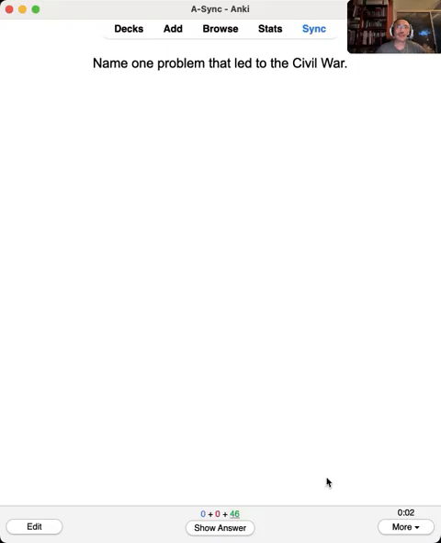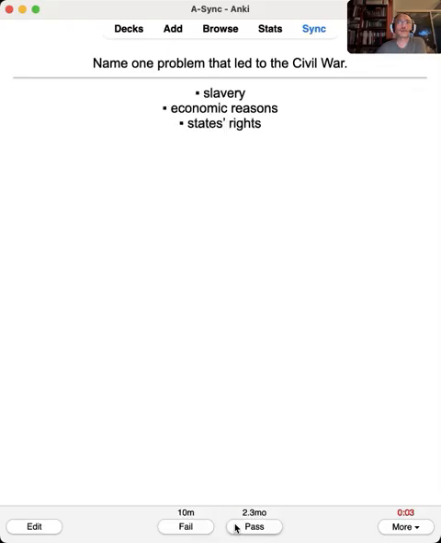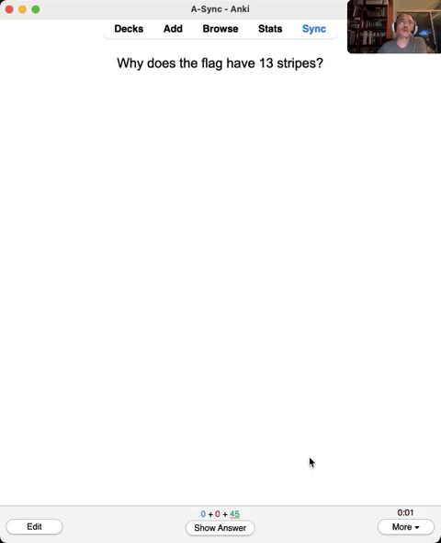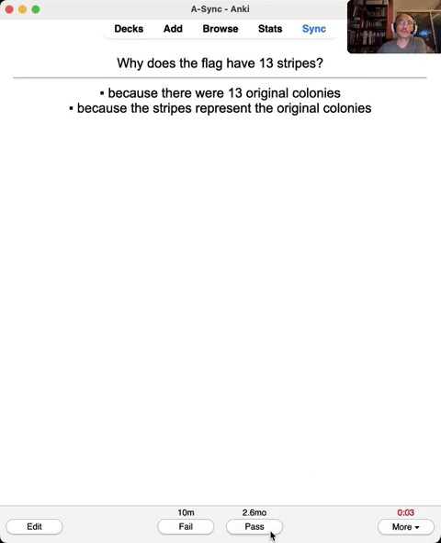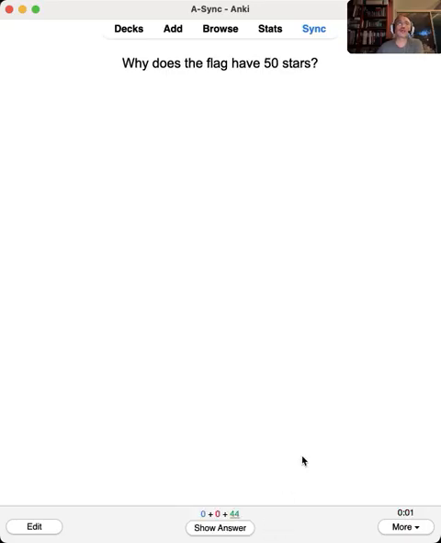Name one problem that led to the Civil War. Slavery. Economic reasons. States' rights. Why does the flag have 13 stripes? They represent the 13 original colonies. Why does the flag have 50 stars? There are 50 states.